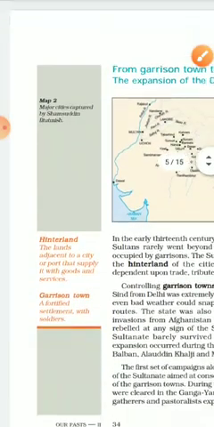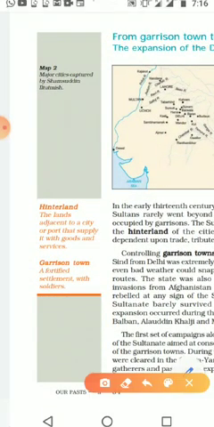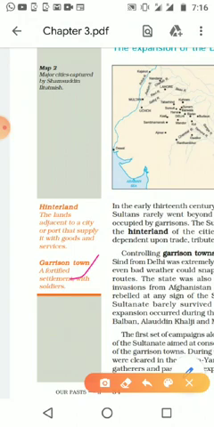We want to understand some basic words of the lesson. First one is garrison. What is garrison? A fortified settlement with soldiers. If a small city has fortification with soldiers, such small settlements are known as garrison towns. Schools, education facilities, health facilities, whatever things were needed according to that time, the 12th century, were available in such a settlement.